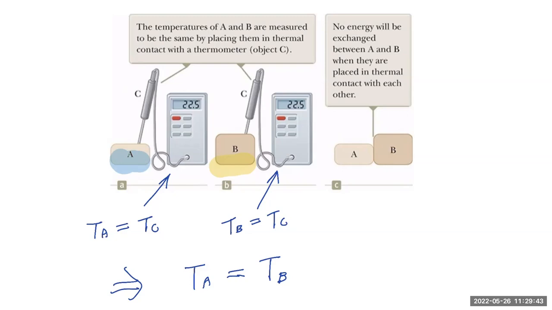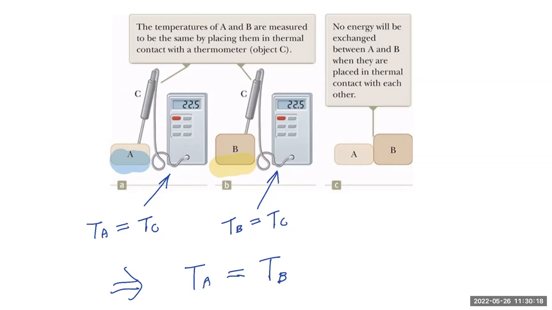Thermal equilibrium hasn't been reached, but that would be logically inconsistent with the fact that TA equals TC and TB equals TC, because that mathematically would infer that TA equals TB, and that's not happening because thermal energy is still flowing from one substance to the other, which means TA is not equal to TB by our definition. Right? So if thermal energy still flows between A and B in our experiment, then our definition of temperature associated with thermal equilibrium will not be logically consistent.